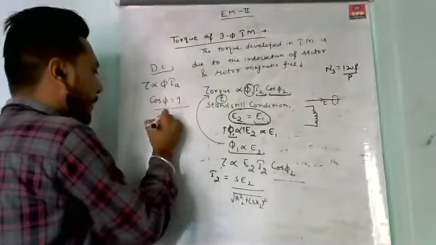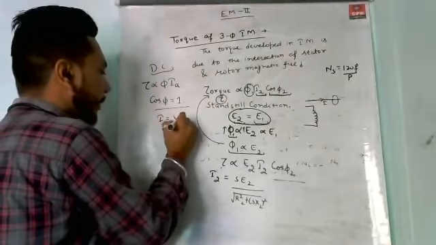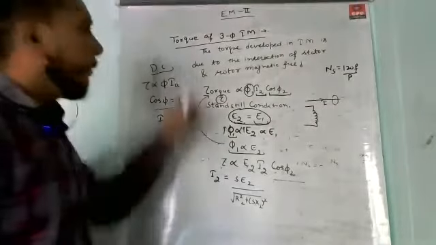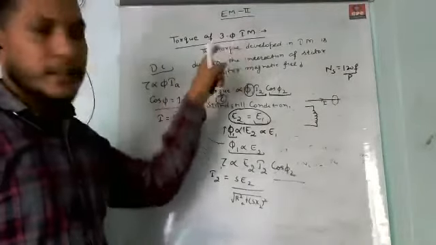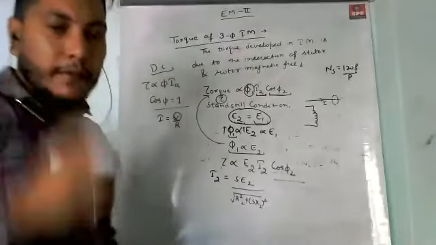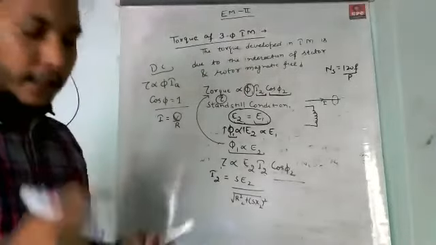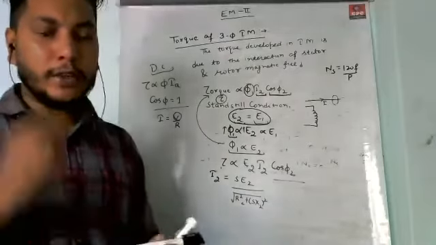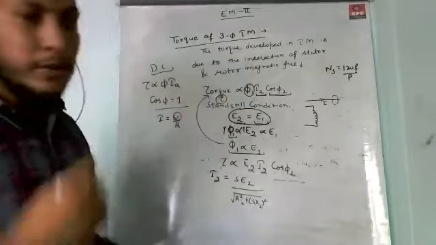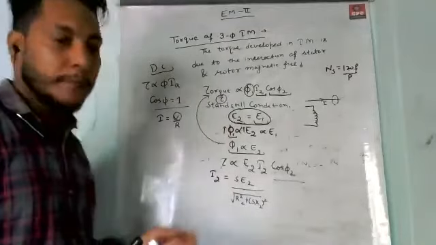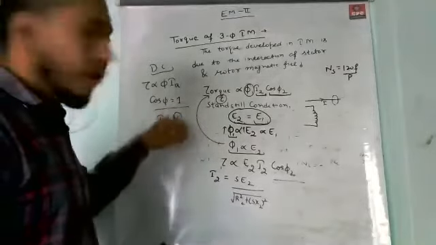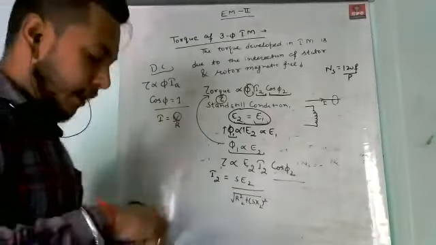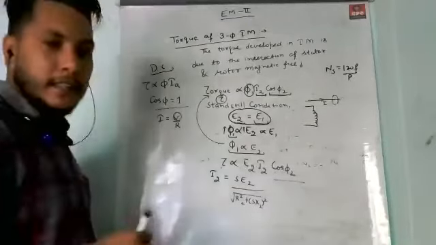As we know that in case of a DC circuit, the current is given by I equals V upon R. But we are talking about the torque equation of a three-phase induction motor. When we are talking about the torque equation, it means the load is connected on the rotor, and we can also say that it is the running condition. So the value of current is given by V upon R, but this is a DC circuit case.